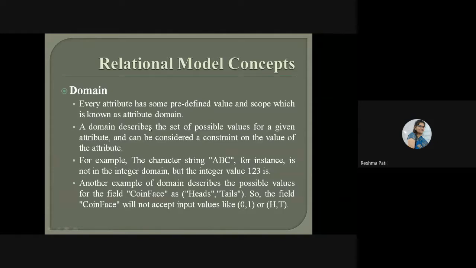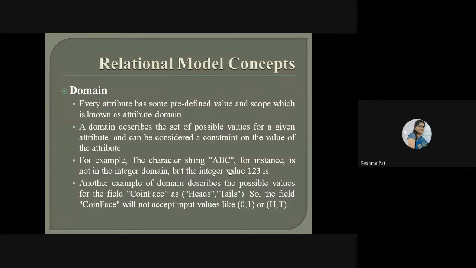A domain describes a set of possible values for a given attribute and can be considered a constraint on the value of the attribute. This is also considered a constraint, meaning only this type of value we can insert into a particular attribute. So this is the constraint, meaning here we are applying a rule for a particular attribute.